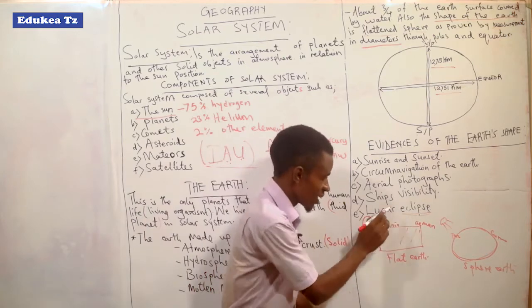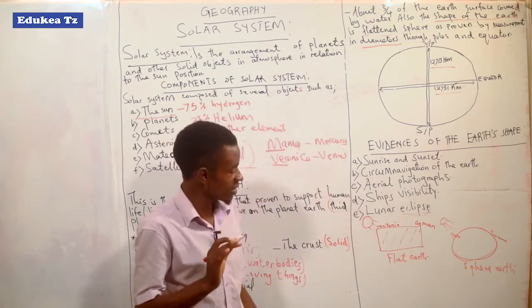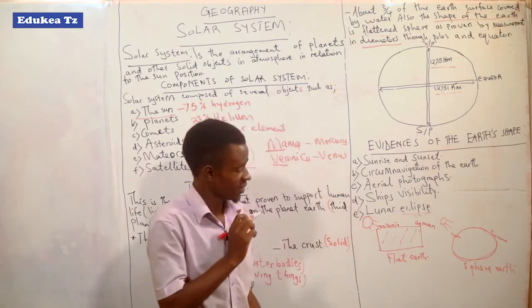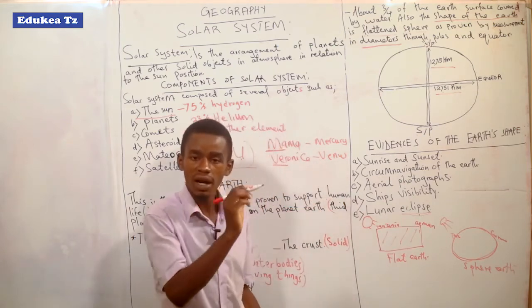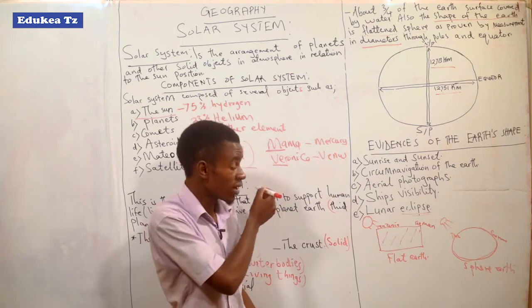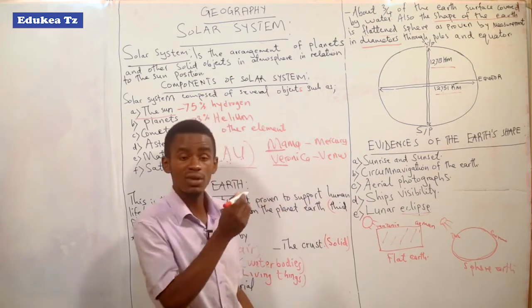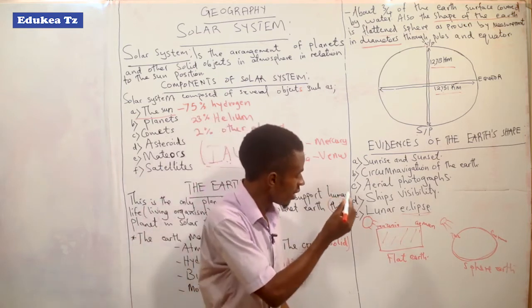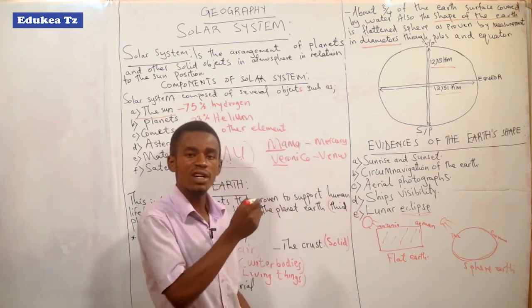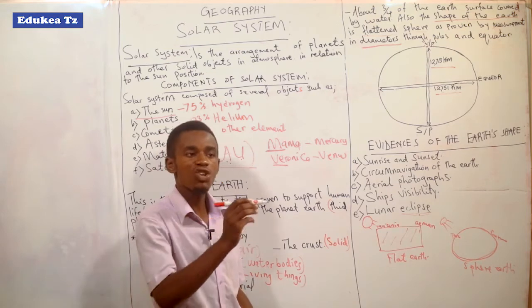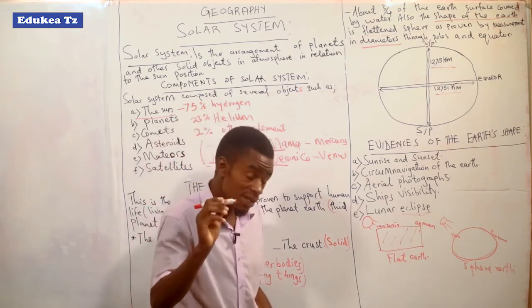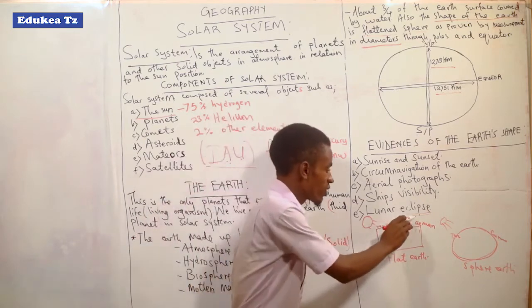A lunar eclipse is the situation whereby the earth is between the sun and the moon, so the light from the sun is not going directly to the moon. It is being obscured by the earth. That is called a moon eclipse, or in general a lunar eclipse.